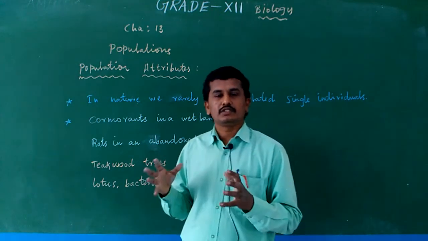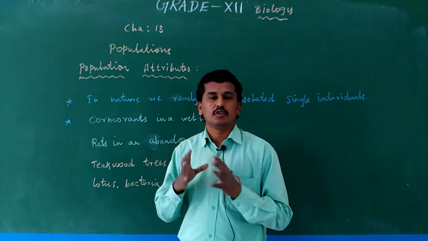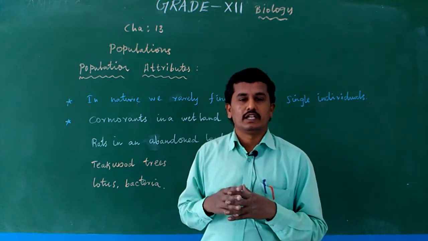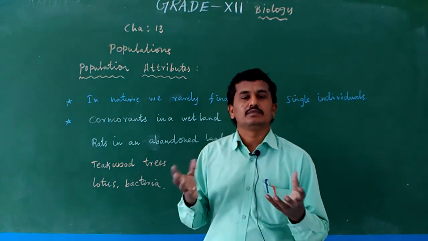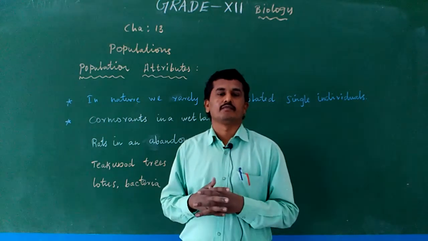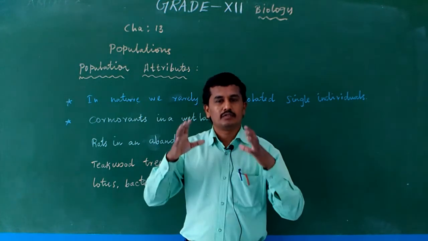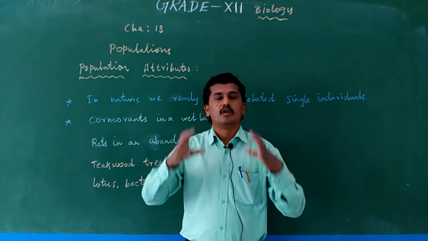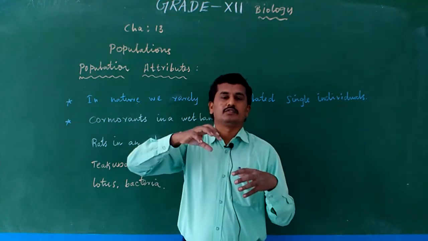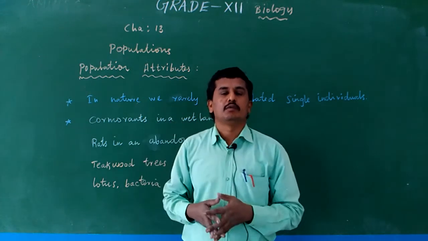So, population means a group of similar individuals, a group of the same species, in a particular geographical area. They help each other and interbreed. Interbreed means reproduce with each other. That particular group of a single species is known as a population. For example, a group of Homo sapiens interbreeding with each other is actually the human population.